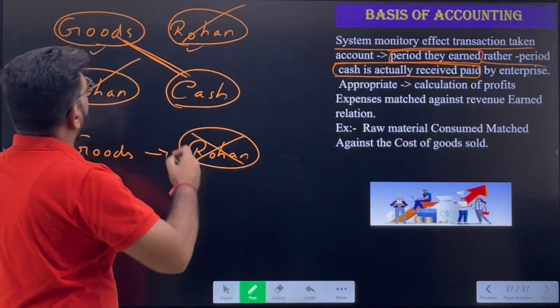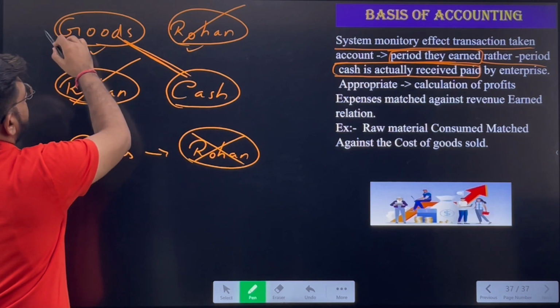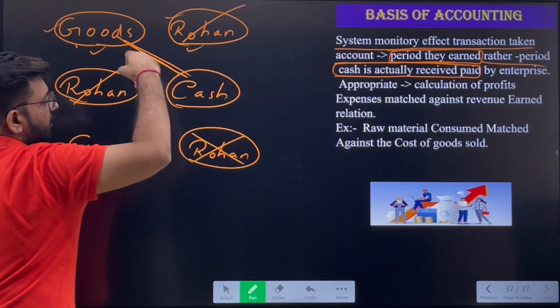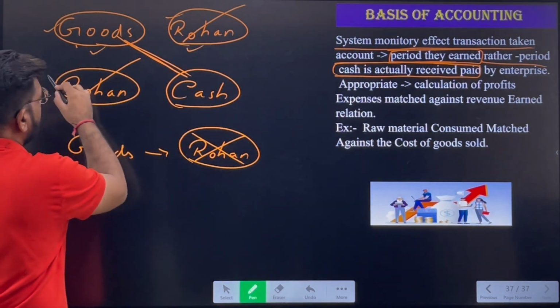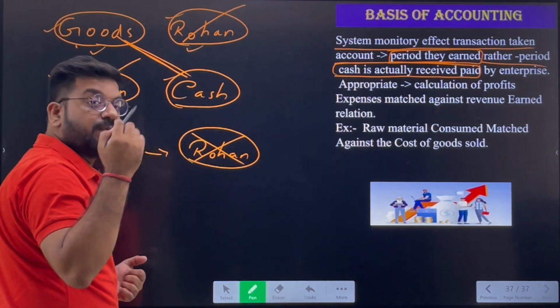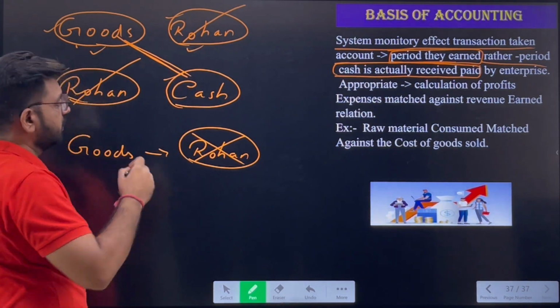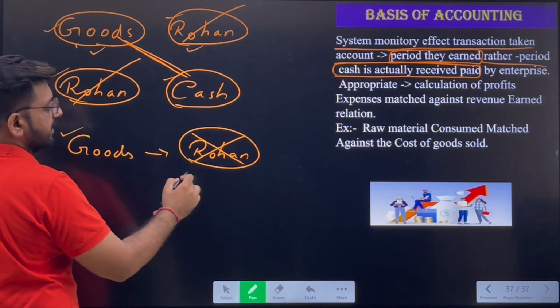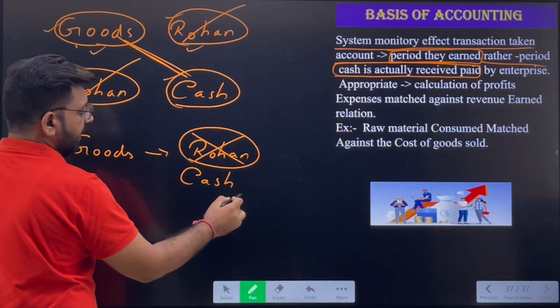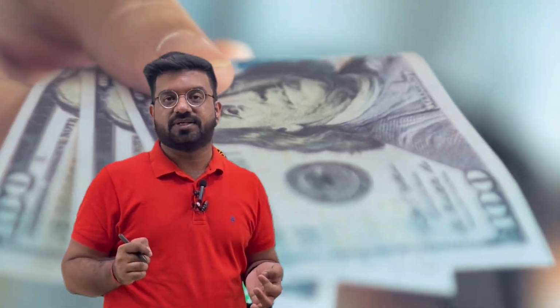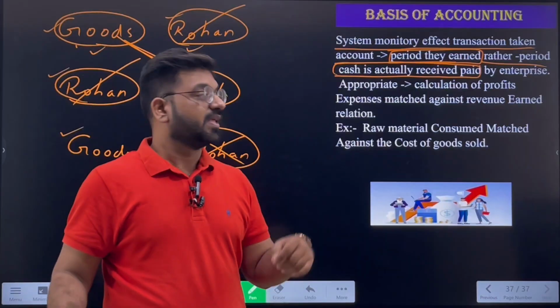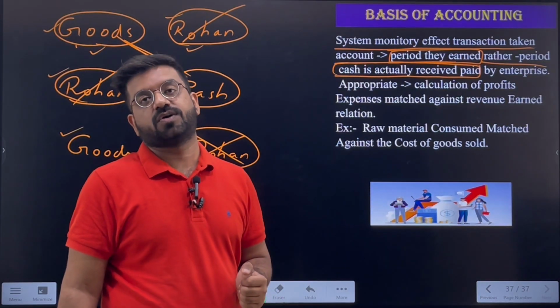So that's why when the goods are sold on credit, the goods will appear and Rohan will appear. And when the payment is being done, Rohan will appear and cash will appear. But when the goods have been sold or purchased in cash, it will only be recorded as goods and cash, but not the name. Is that clear? So there is an entry for every transaction, whether it is cash or credit. In which system is this done? In the accrual basis of accounting.